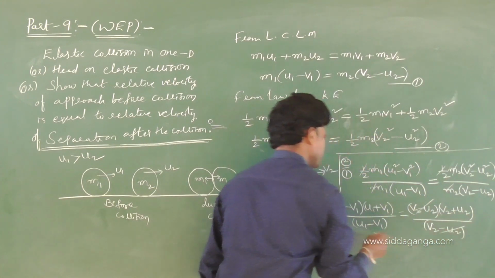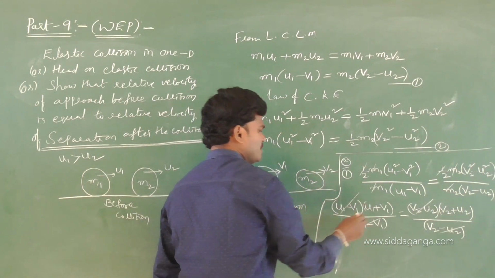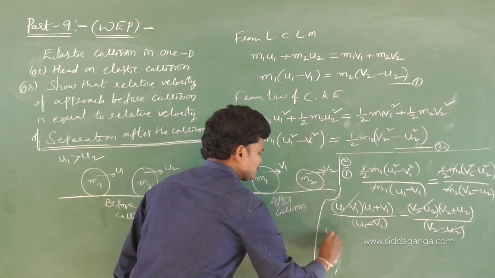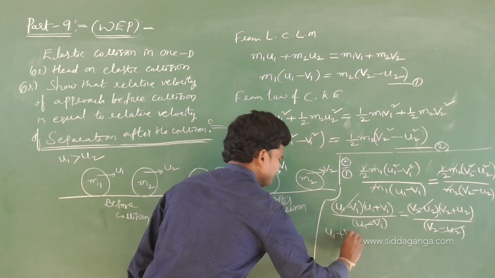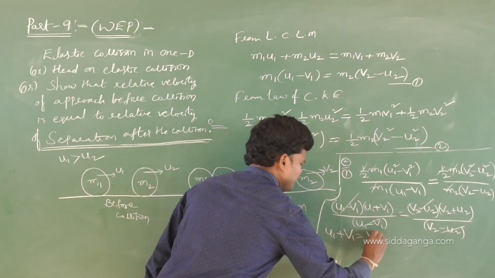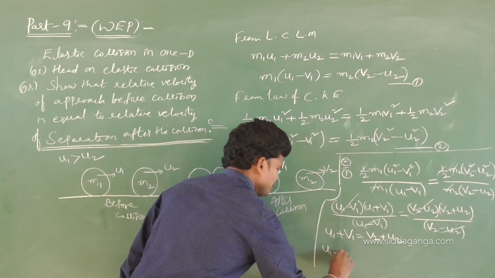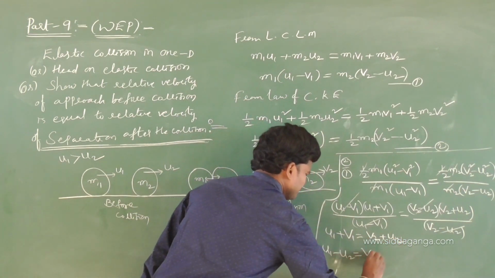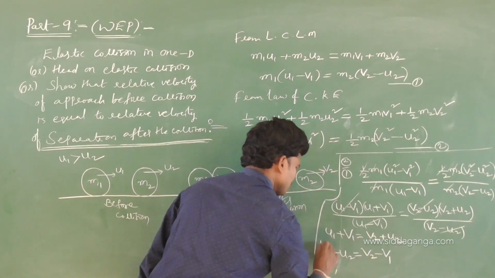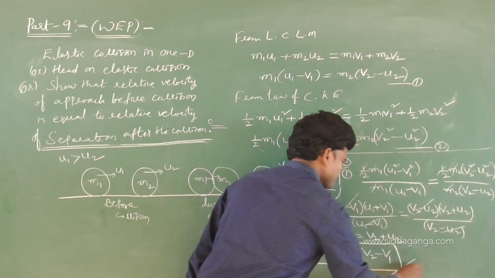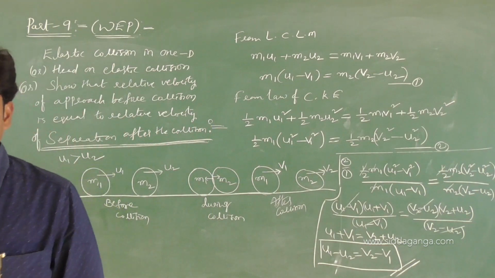The common factors cancel, so u1 plus v1 is equal to v2 plus u2. Take this u2 to the left: u1 minus u2 equals v2 minus v1. See, I got one equation.